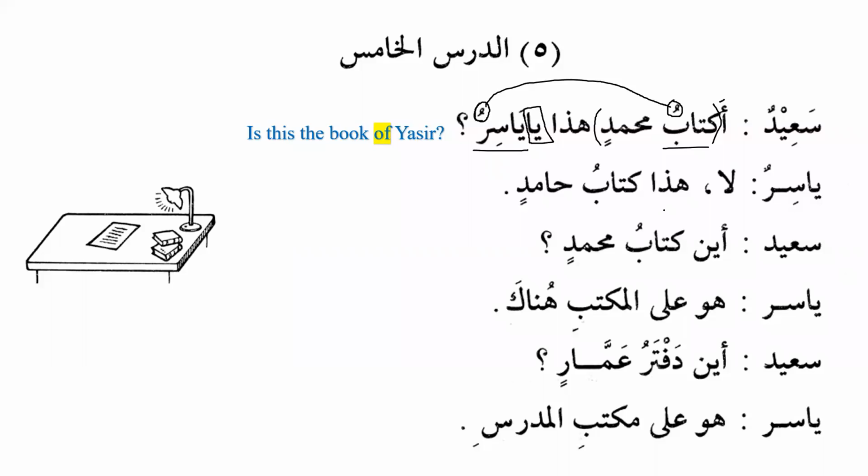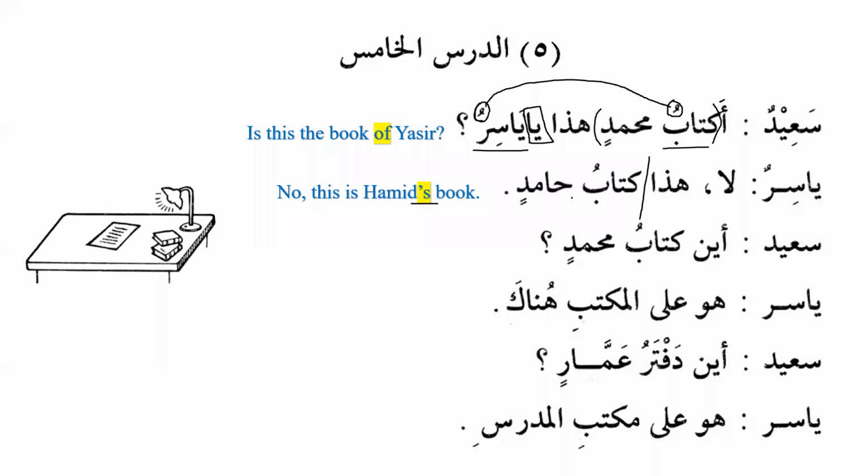Hadha kitabu Hamidin. No, this is Hamid's book, as we can see over here, the possession, apostrophe s, or this is the book of Hamid. Now please remember that this idafa construction can be mubtada, the subject, and it can be the predicate, khabar. But we cannot break it.